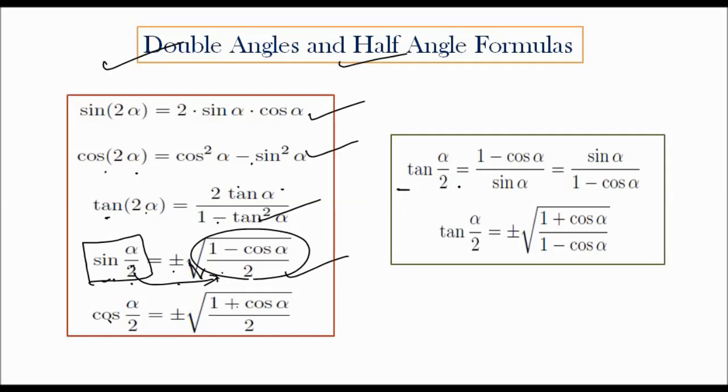So these are the formulas. Tan alpha by 2 is equal to 1 minus cos alpha divided by sin alpha. It is the reverse of this one. Same like here, tan alpha by 2 is equal to plus or minus under root of 1 minus cos alpha divided by 1 plus cos alpha. So these are the double angle and half angle formulas, very important for intermediate students also.